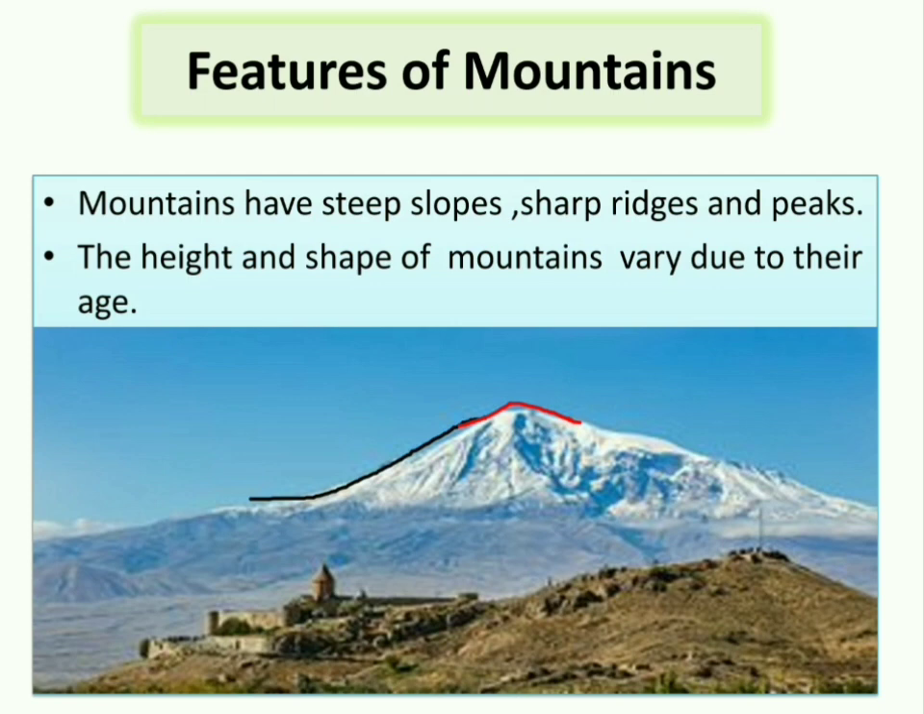The height and shape of the mountain vary due to their age. See, different mountains have different shape and height because of their age. The young fold mountains like Himalayas, they are very high and have pointed peaks. Whereas Aravalis, which are the old fold mountains, they have less height and have rounded peaks.